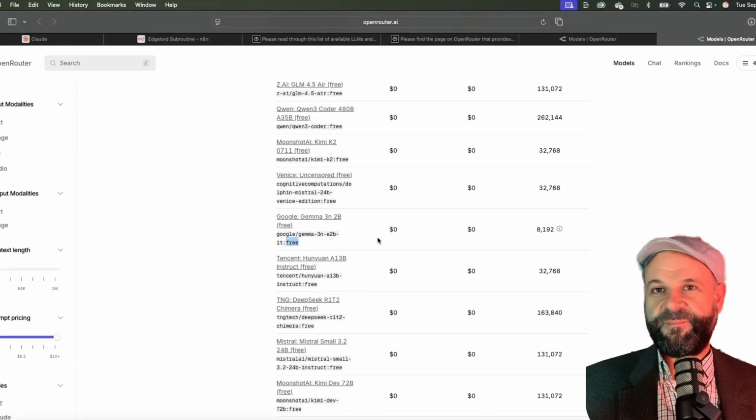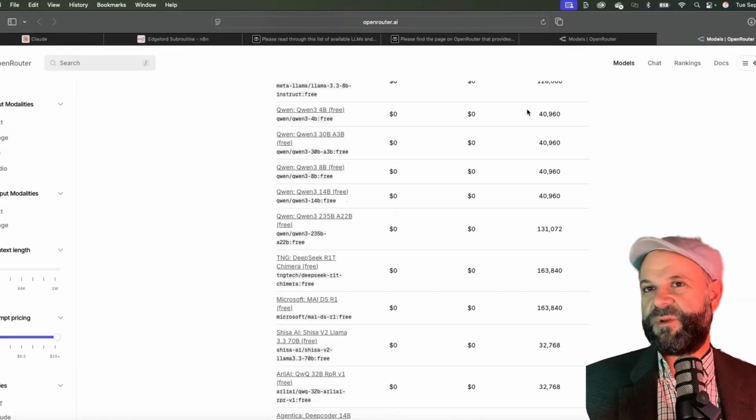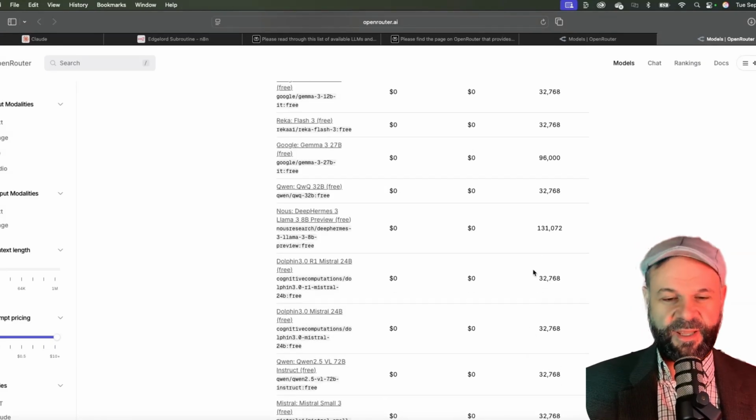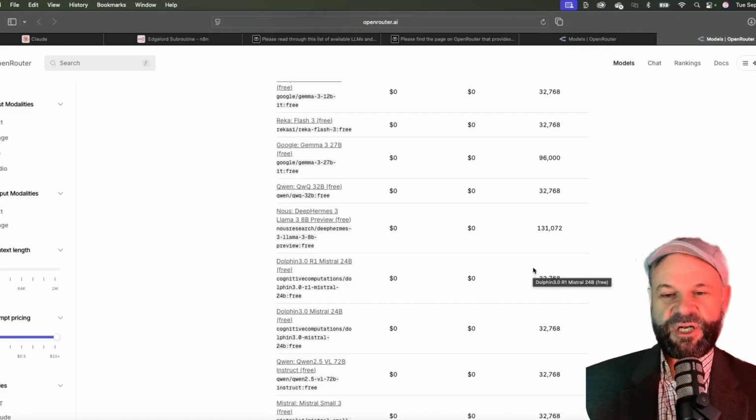There's a little free here, right? And then it starts low and goes high. And it gives you the context window, the number of tokens for each one. This is important later because we're gonna show it how much input we're giving it, and it's gonna be able to make that judgment for us.